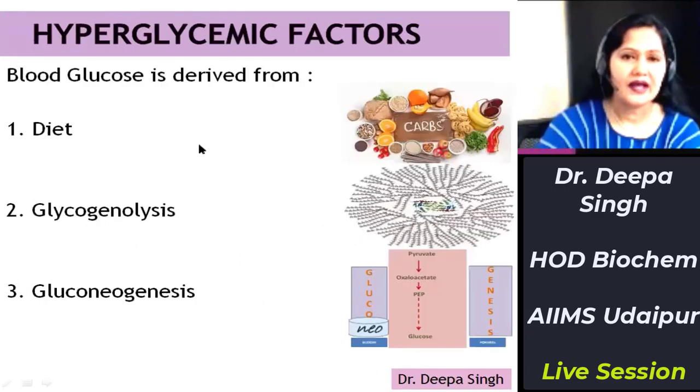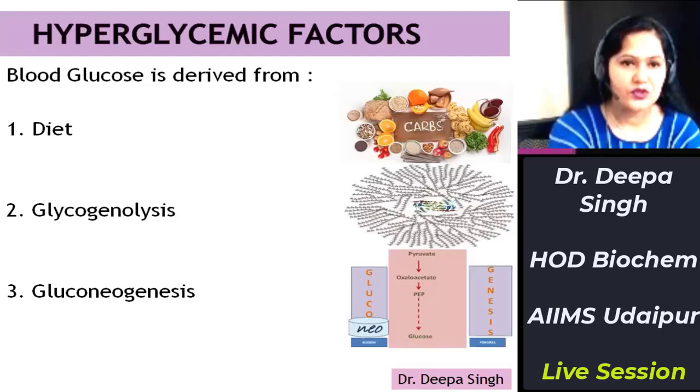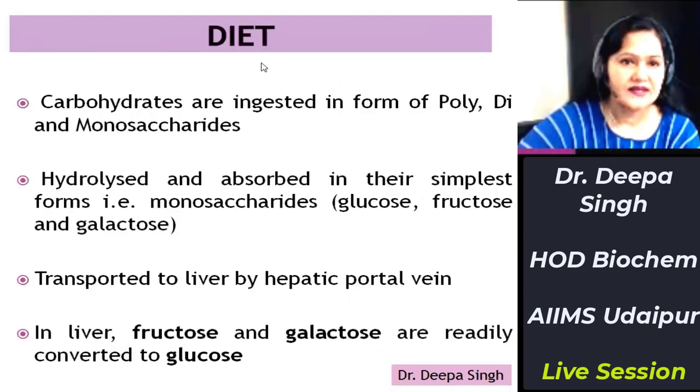So now come to hyperglycemic factors. Hyperglycemic factors means the factors which add glucose to the blood. Those factors are diet, glycogenolysis, and gluconeogenesis. So these three are the hyperglycemic factors, that is, they increase the level of blood glucose. Number one is diet. Now diet, mainly carbohydrates.